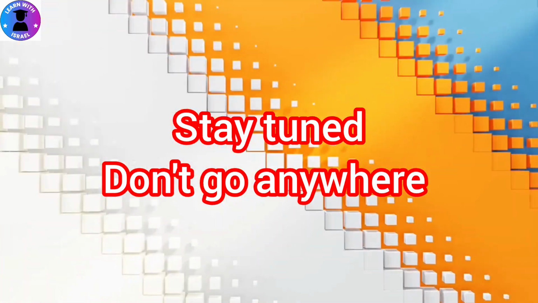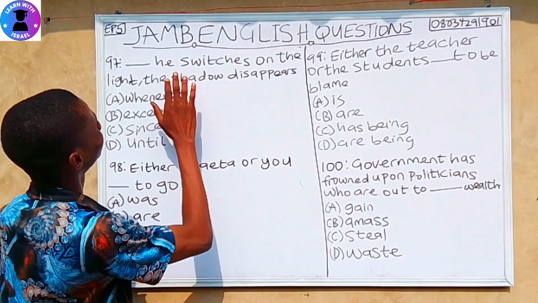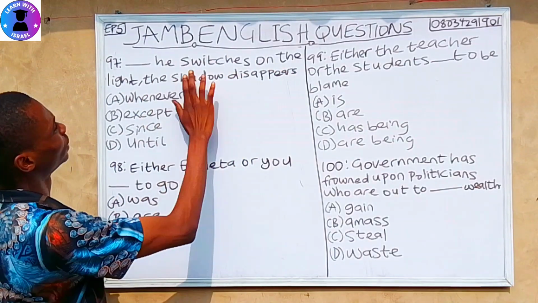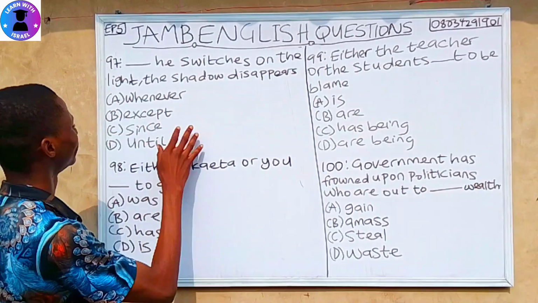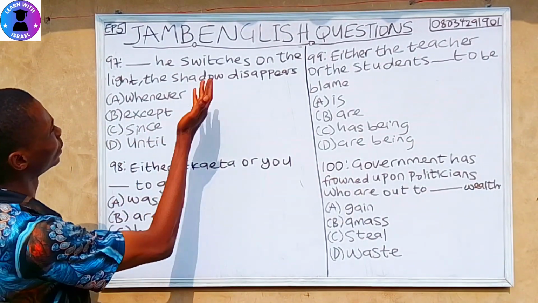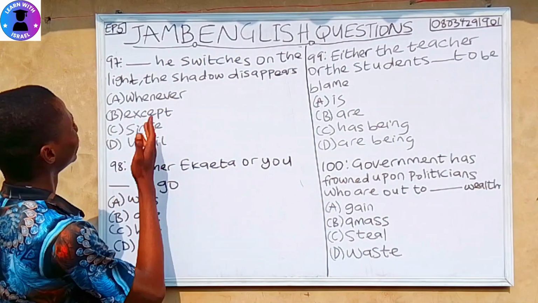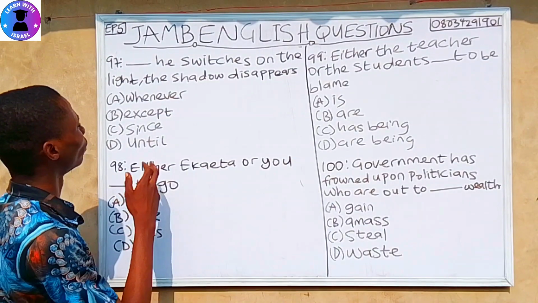Question 97. Dash he switches on the light, the shadow disappears. A, whenever. B, except. C, since. D, until. So let's check. Until he switches on the light, the shadows disappear. That's wrong. Since he switches on the light, the shadows disappear. That's not grammatically correct.